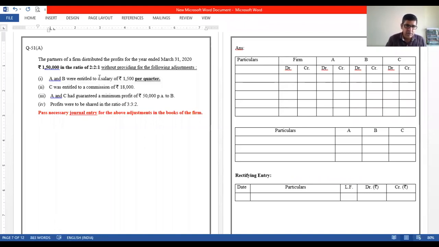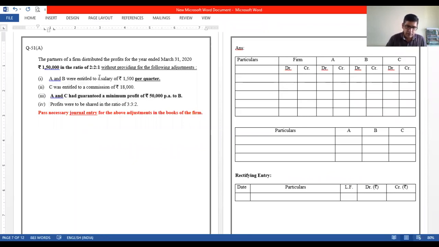Okay, next. This is a very simple adjustment. C was entitled to a commission of 18,000. That's fine. Now this is the important part. This is something new for us. A and C had guaranteed a minimum profit of 50,000 per annum to B. Okay, we'll take care of this.